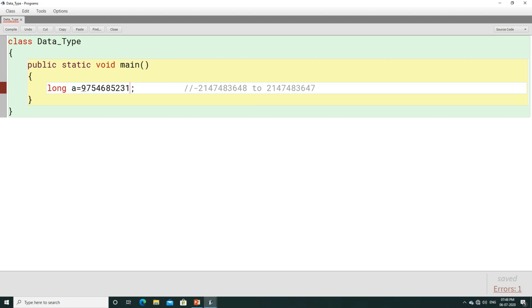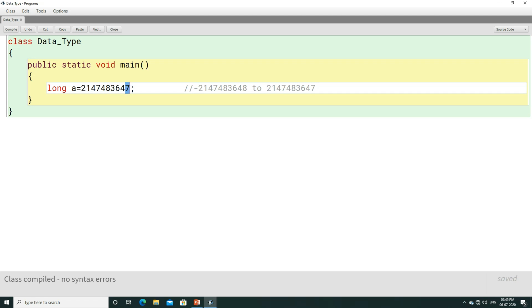This is a value which is a very big integer number, and we know that such a big integer number cannot be used in Java. In Java the maximum integer number that can be used is 2147483647. The maximum number that can be used in Java is 2147483647. So if you use any number greater than this, look here, I will show you. 2147483647 is the maximum integer number that can be used in Java. So when you compile the program, the class gets compiled and there is no syntax error.